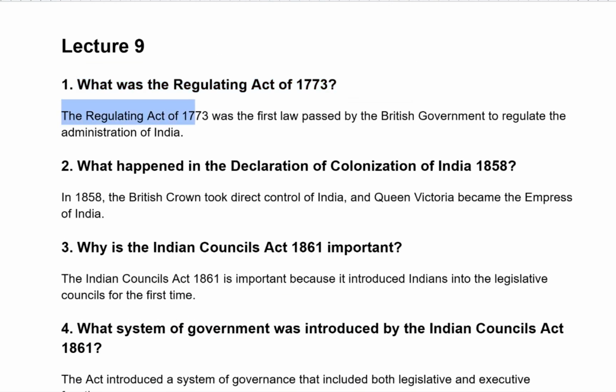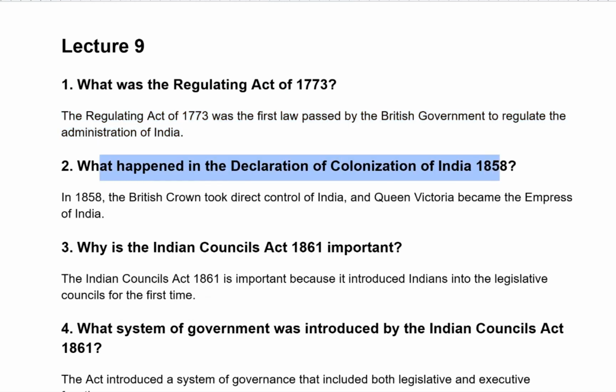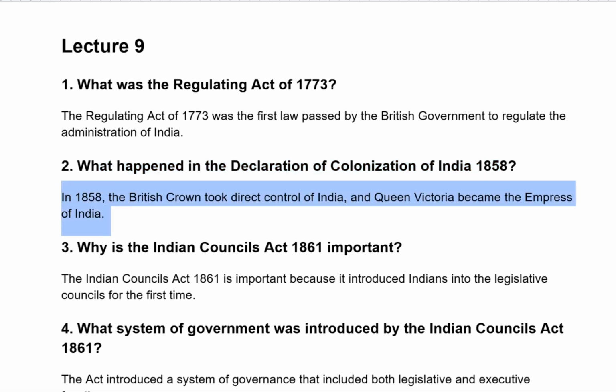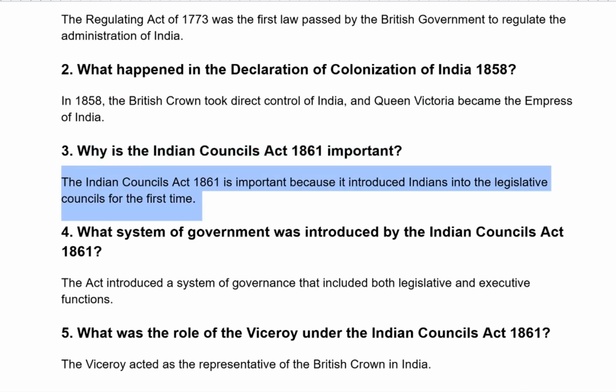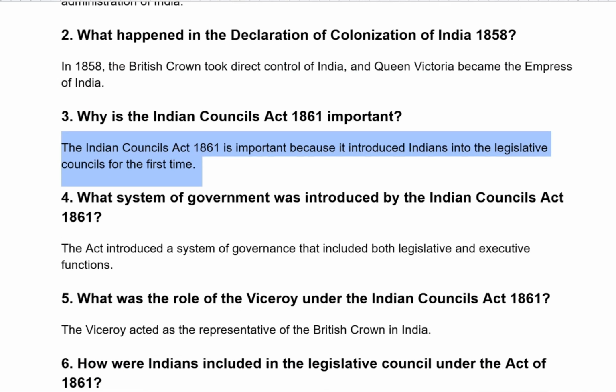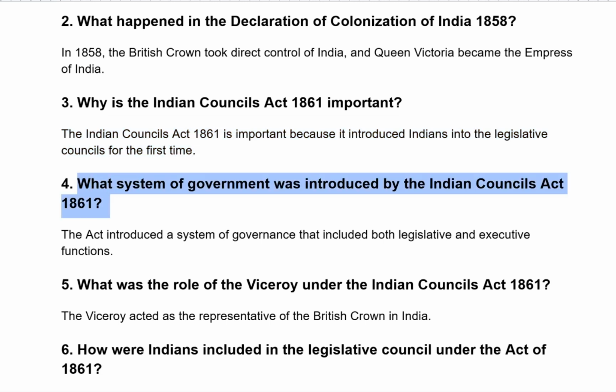What was the Regulating Act of 1773? The Regulating Act of 1773 was the first law passed by the British government to regulate the administration of India. What happened in the Declaration of Colonization in India, 1858? In 1858, the British Crown took direct control of India and Queen Victoria became the Empress of India. Why is the Indian Councils Act 1861 important? The Indian Councils Act 1861 is important because it introduced Indians into the legislative councils for the first time.